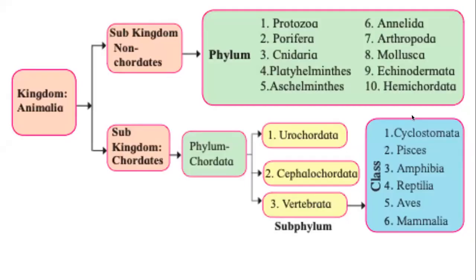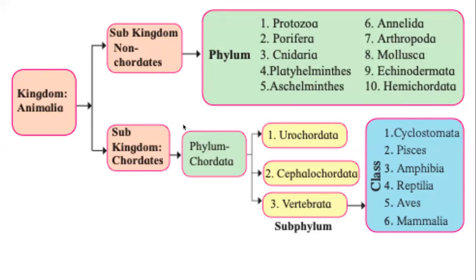Using this criteria, scientists realized that within the subkingdom non-chordata, there are 10 different types of organisms. Not 1, not 2, 10 different. What are they? Protozoa, Porifera, Cnidaria, Platyhelminthes, Aschelminthes, Annelida, Arthropoda, Mollusca, Echinodermata, and Hemichordata. They are called phylums, phyla.